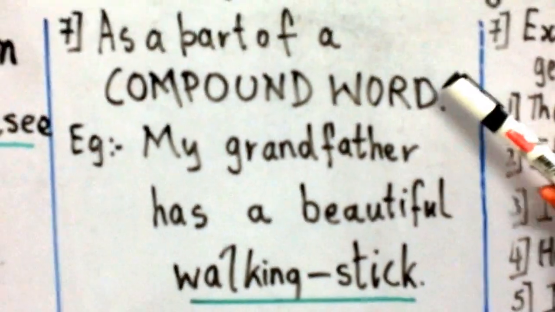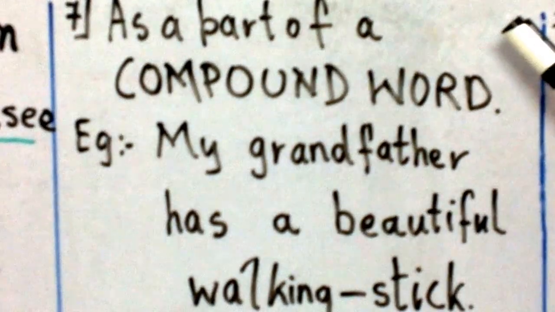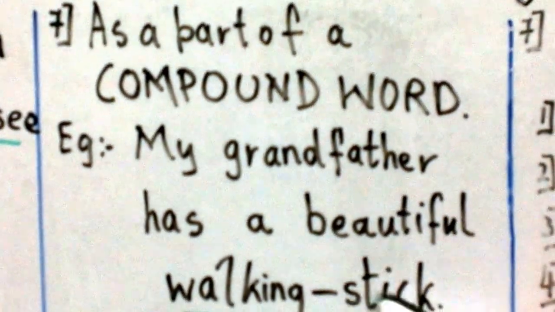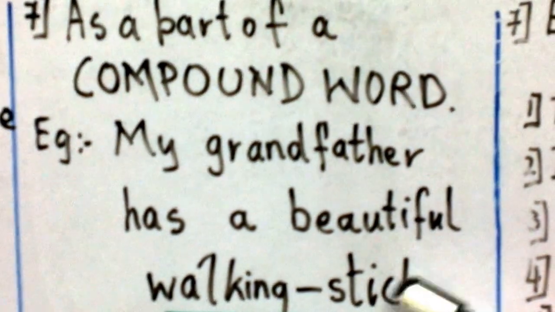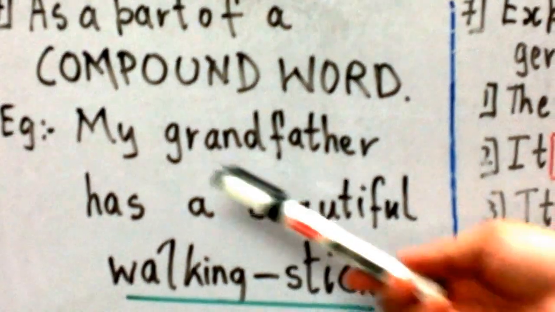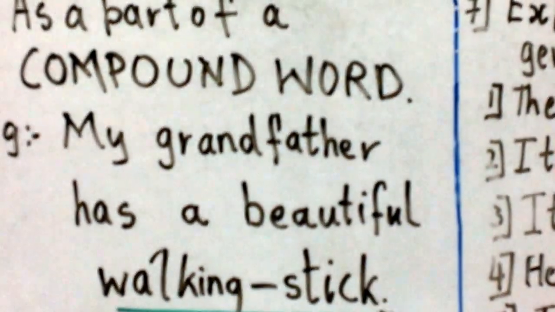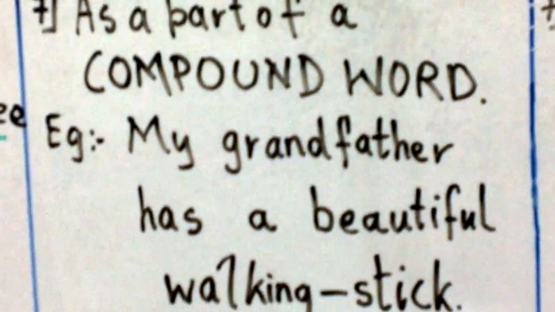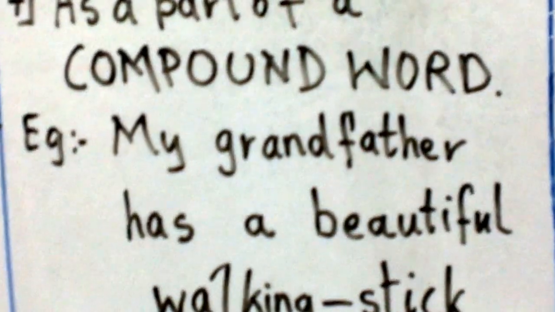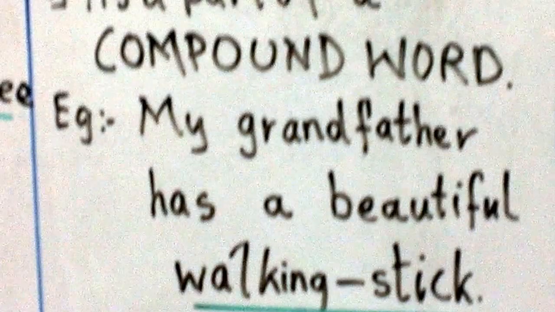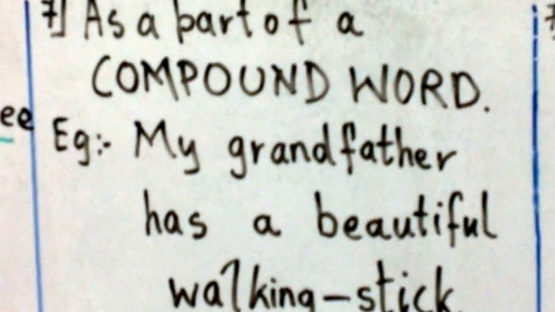Yes, you can use a gerund as a part of a compound word. What do you mean by compound word? A compound word is when we take two words and join them together to create a new word, a bigger word or a better word. And we always use a dash in between, or a hyphen. For example, I've written here, my grandfather has a beautiful walking stick. So we see here walking is an adjective and stick becomes a noun. So it is used as a compound word because it is joined together by a hyphen. So even in compound words, we can use gerund. So walking stick becomes a gerund.